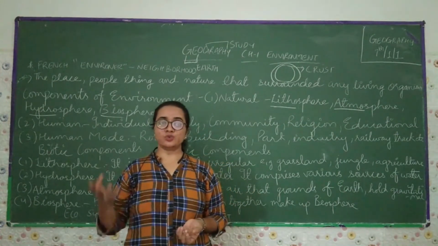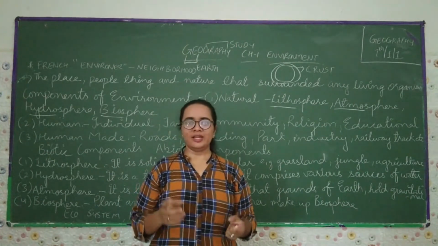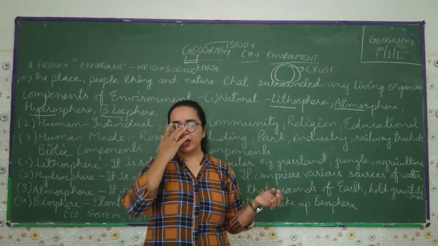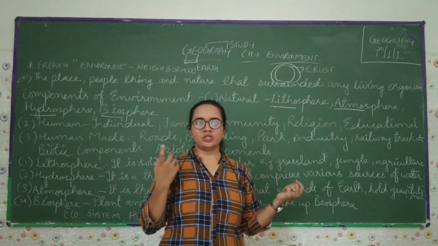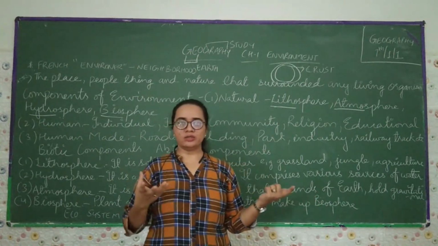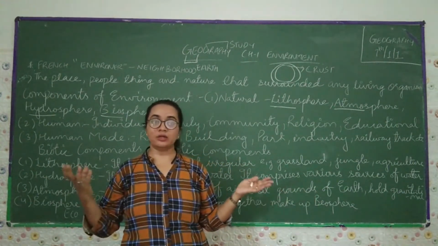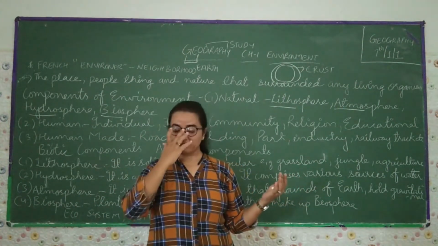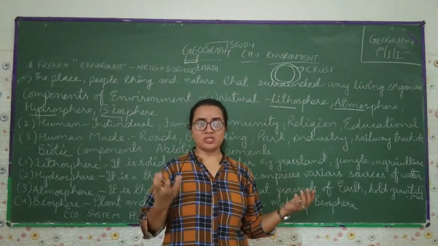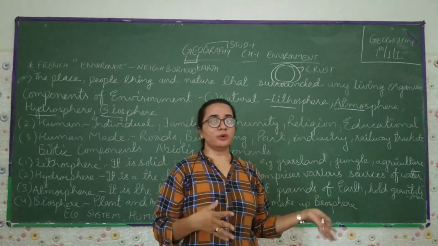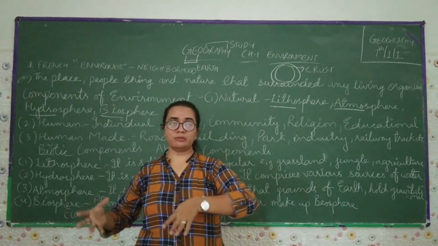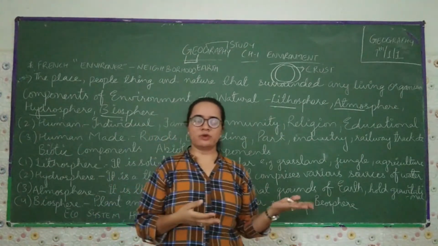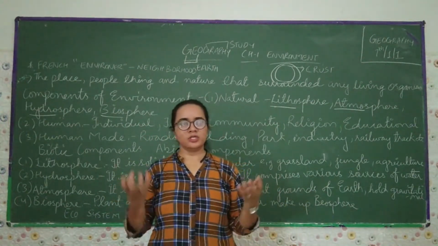If we send a horse towards the forest, he becomes healthy and can survive for a longer time, because there is an excess amount of water and food, and he can enjoy the greenery and the varieties of food he can get. So if the environment is very good, we are also very good. If the environment is not that good, health suffers. Somewhere we can survive for a longer time and somewhere for a shorter time.